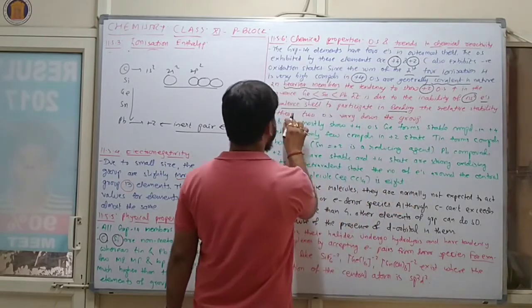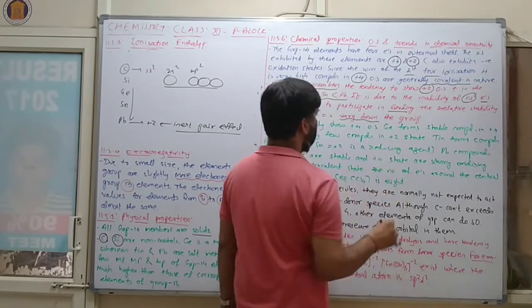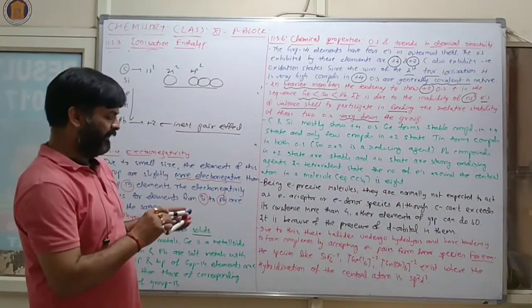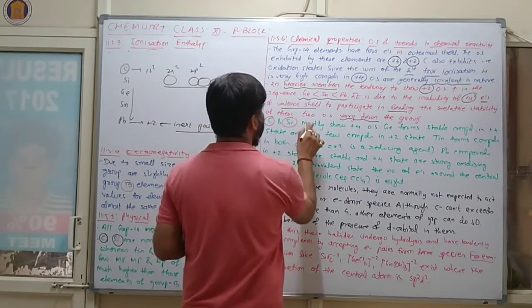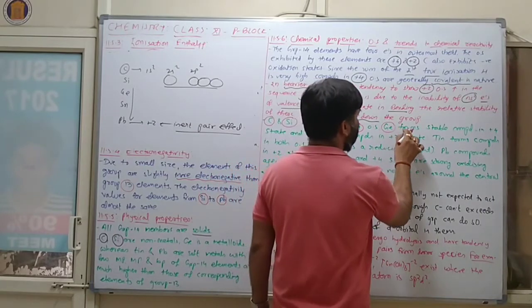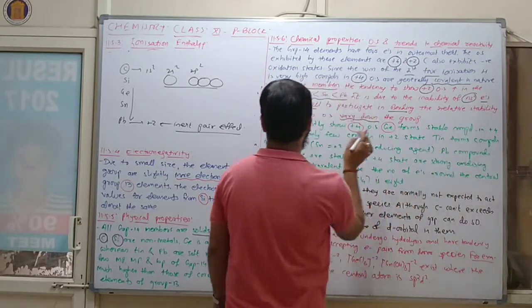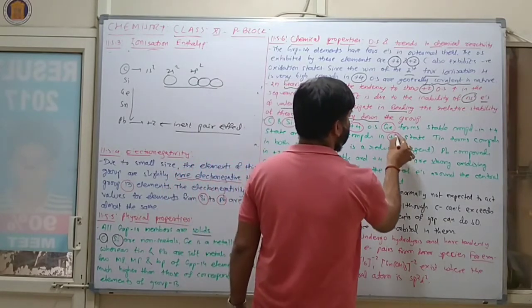The relative stability of these two oxidation states varies down the group. Carbon and silicon mostly show the +4 oxidation state. Germanium forms stable compounds in the +4 oxidation state and only a few compounds in the +2 state.